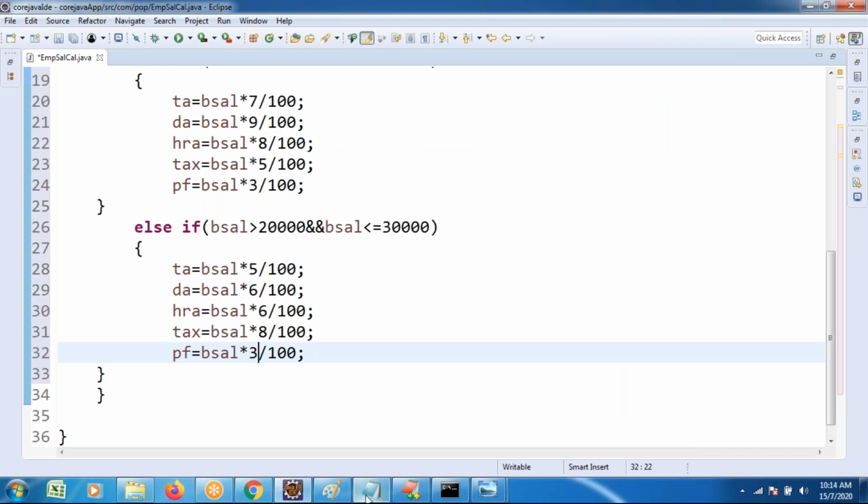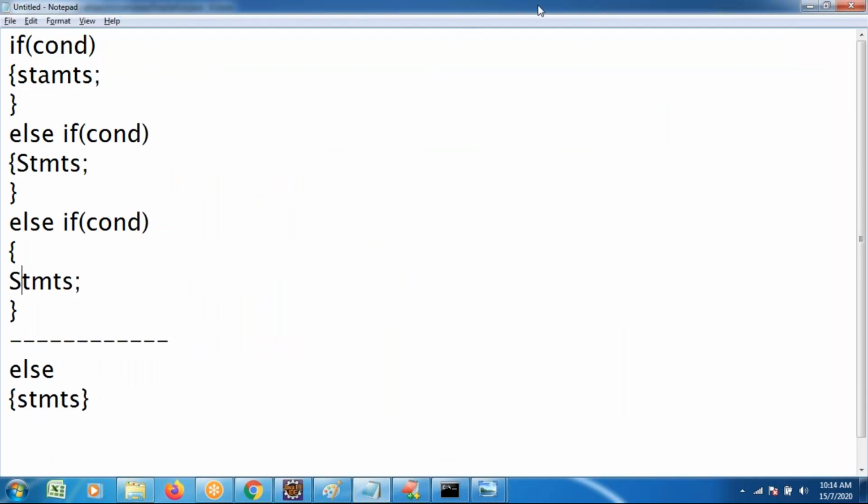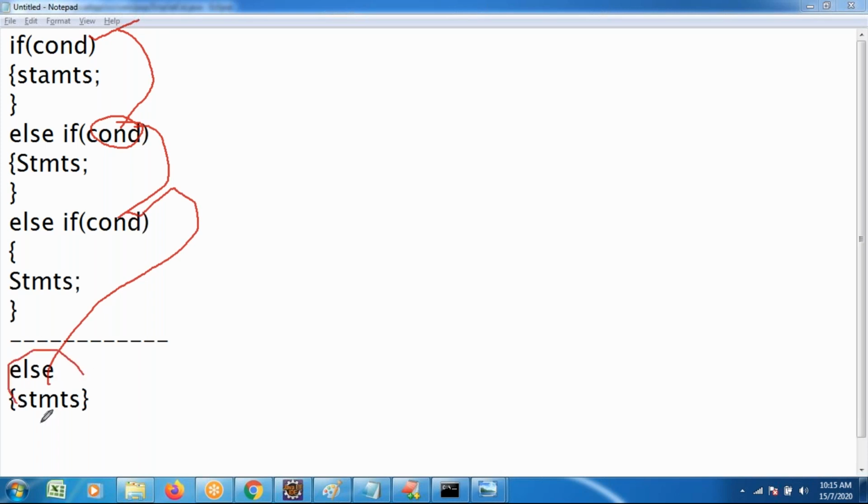Just see the execution. Condition 1: below 10,000 failed. Condition 2: 10,000 to 20,000 failed. The cursor comes to condition 3: 20,000 to 30,000. If all these fail, obviously only salary greater than 30,000 is considered. From that point of view, we write the remaining part of the logic with an else block.